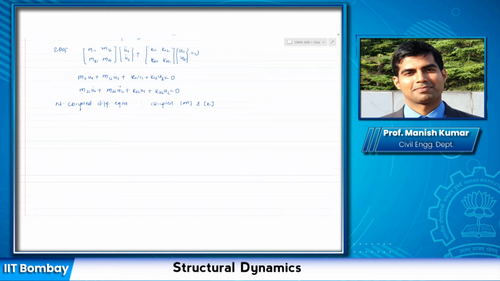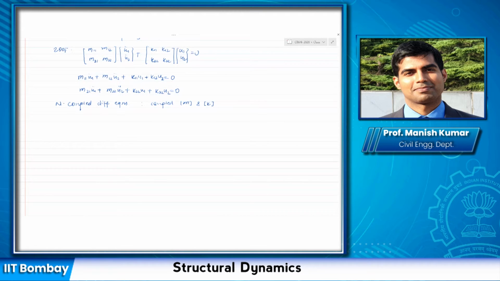We'll look at the solution methods, how to solve these equations separately for u1 and u2. And always keep in mind that u1 represents the displacement history at degree of freedom 1, u2 represents the displacement history at degree of freedom 2, and similarly uj represents the displacement history at degree of freedom j.